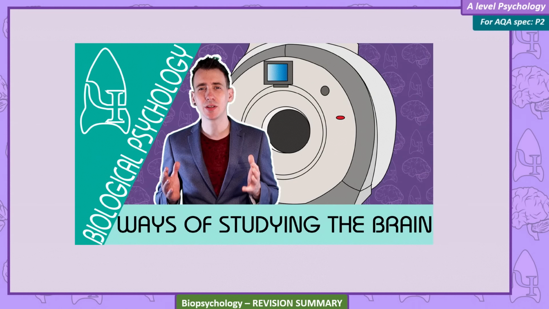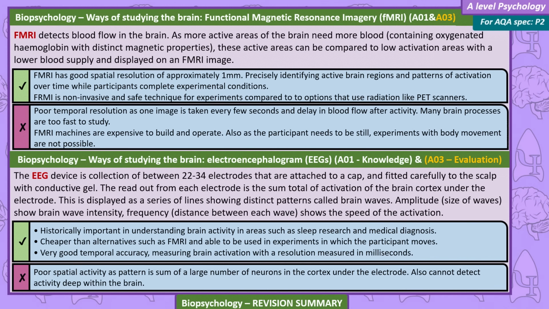Ways of studying the brain: functional magnetic resonance imaging, fMRI. fMRI detects blood flow in the brain. As more active areas of the brain need more blood, containing oxygenated hemoglobin with distinct magnetic properties, these active areas can be compared to low activation areas with a lower blood supply and displayed on an fMRI image. fMRI has good spatial resolution of approximately 1 mm, precisely identifying active brain regions and patterns of activation over time while participants complete experimental conditions.